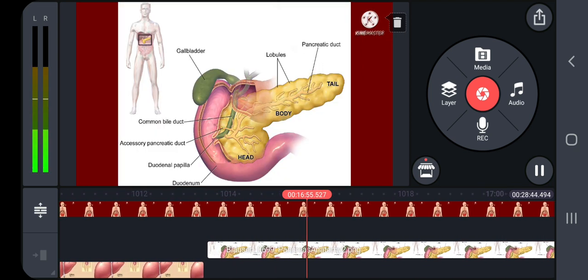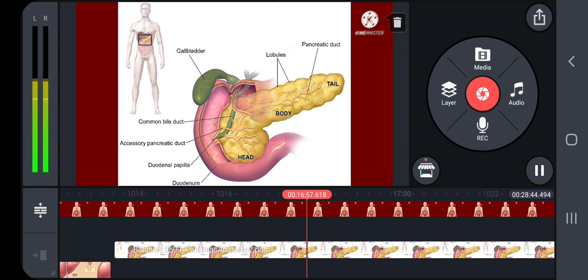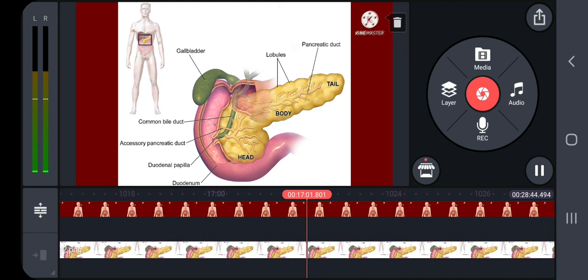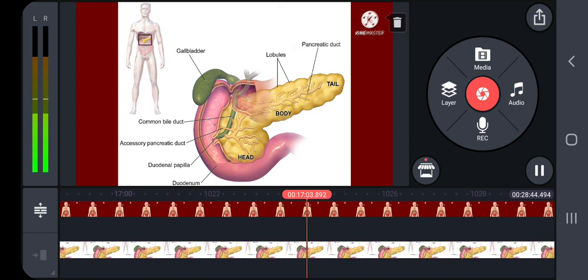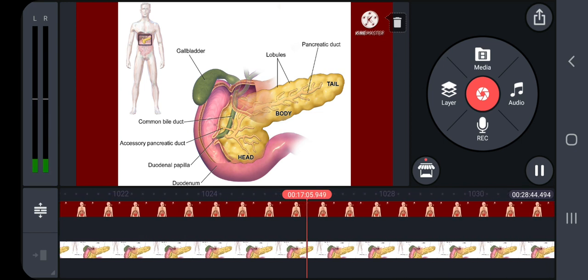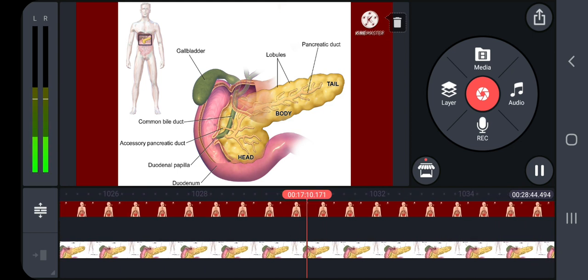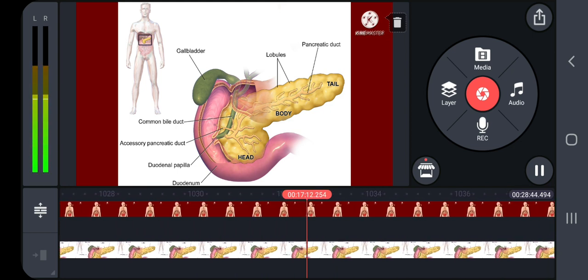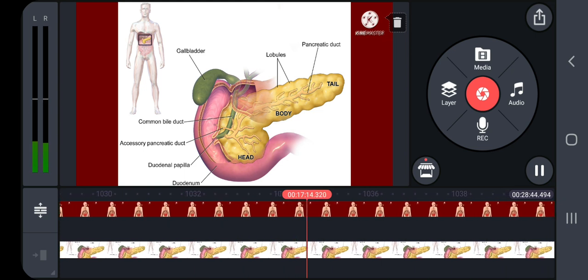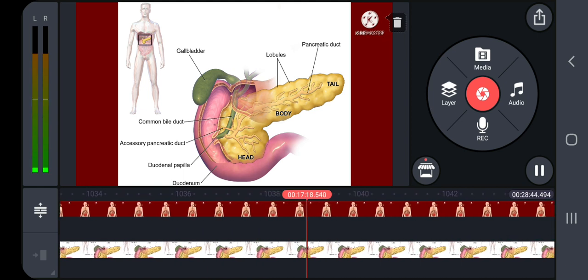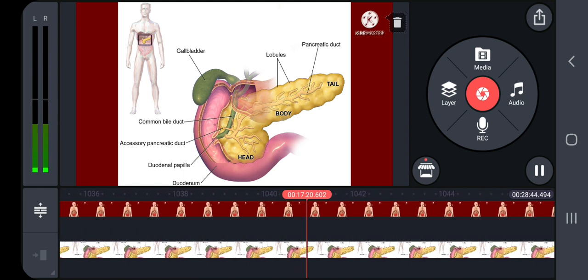Next, pancreas. The second largest gland in the digestive system is the pancreas, which is yellow in color. It is a compound elongated organ consisting of exocrine and endocrine cells. It is situated between the limbs of the U-shaped duodenum.